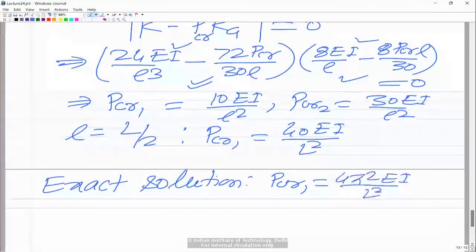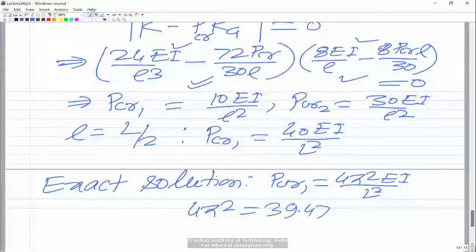That is a beam which is not allowed to move in the transverse direction and not allowed to rotate. And 4 pi square is approximately 39.47, so almost 40. So you see, with just a two element solution, where we are just solving two equations in V2 and theta 2, we are getting the critical load almost close to the exact solution.